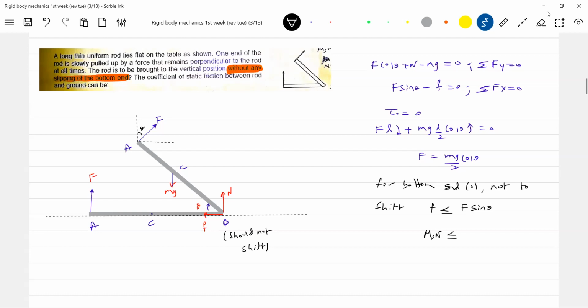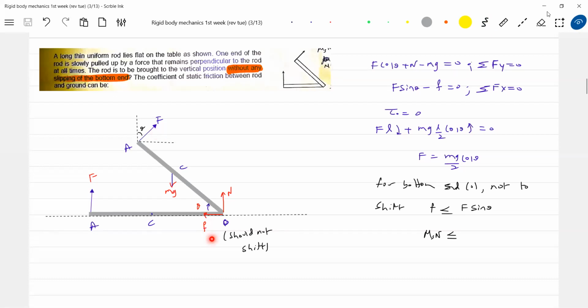Greater, sir. If it is greater, slipping will occur, no? Friction should not be greater than limiting friction. Am I right? Limiting friction should be greater than the F sin theta force, sir. Then static friction will start. See, if the friction force which is acting is less than limiting, the static friction can adjust its value.